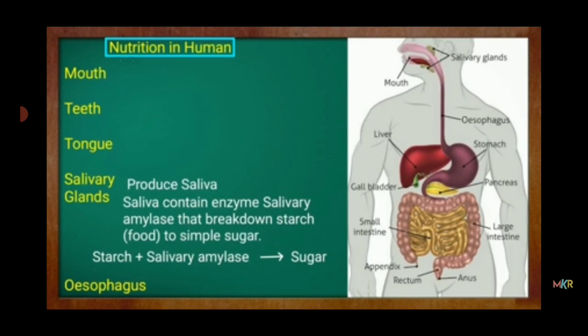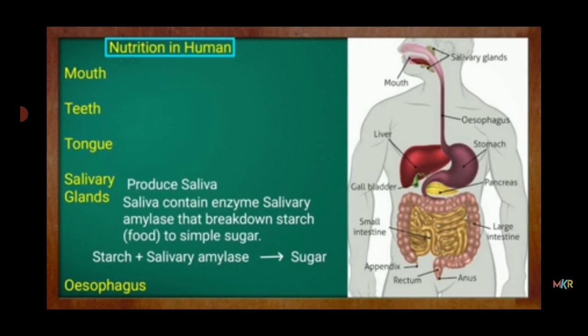We take the food into the mouth, then we bite and chew the food. Next, the salivary glands secrete saliva, which contains salivary amylase that converts starch into sugar. So saliva is present in our mouth.